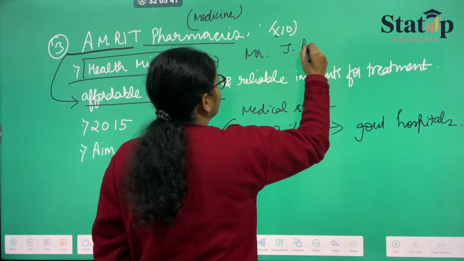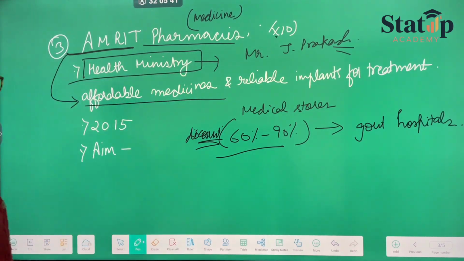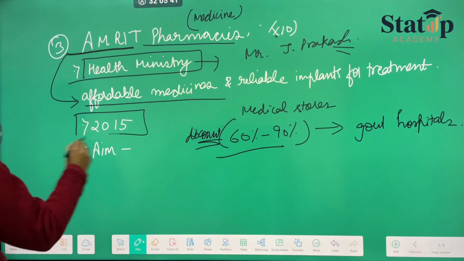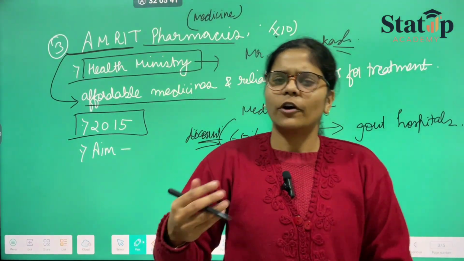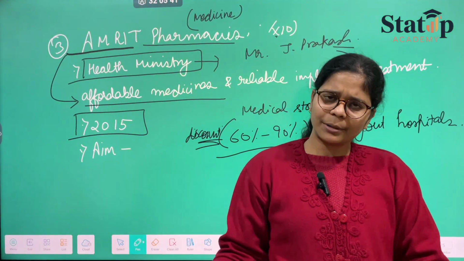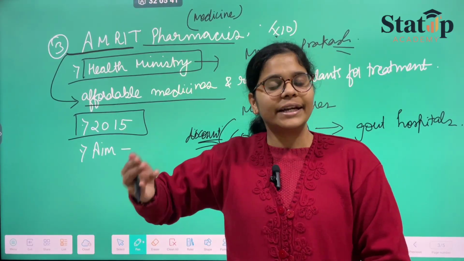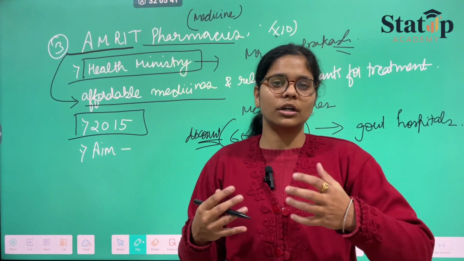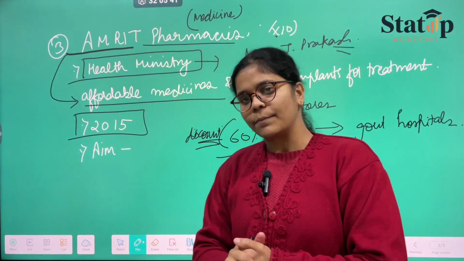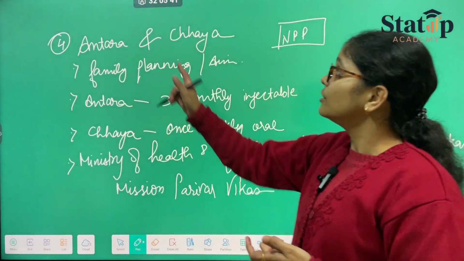Okay. Then the launching date was 2015, and the aim we have discussed: affordable medicine and reliable medical treatment has to be provided to the patient so as to improve health facilities, or so as to make India more reliable on medicines and everything. Okay, like that. Now we are moving on to the next one, which is Antra and Chaya.